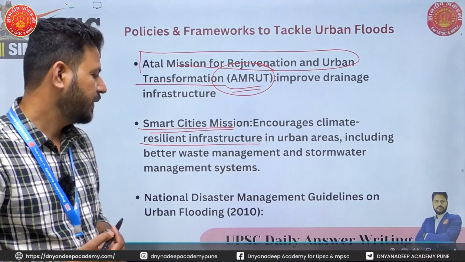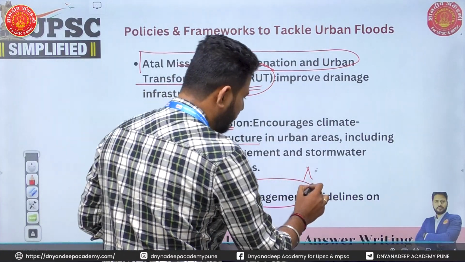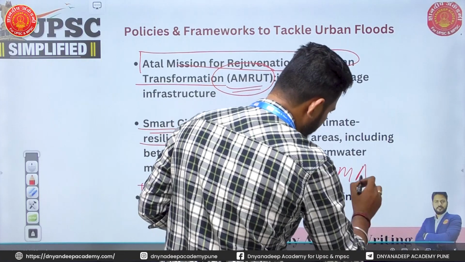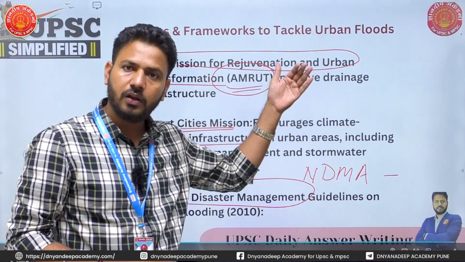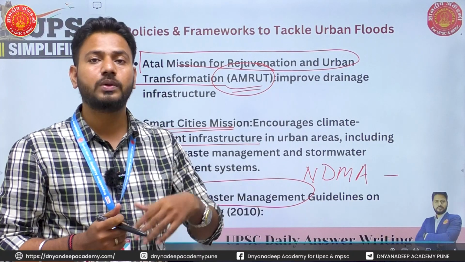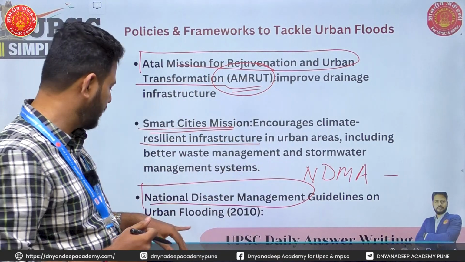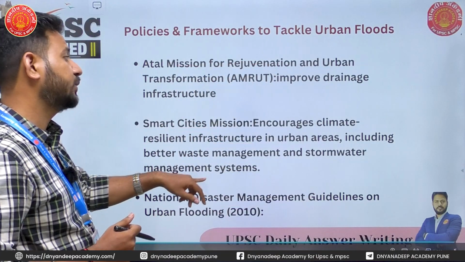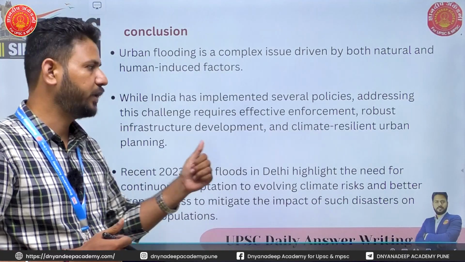Then the third is the National Disaster Management Authority or NDMA guidelines on urban floods. So the government has given guidelines to the urban local bodies on how to tackle these floods in urban areas. So these are some of the programs or policy frameworks which government of India has undertaken. Mind you, if they only ask you the solutions, we have a lot of solutions. But this is what government of India is doing.